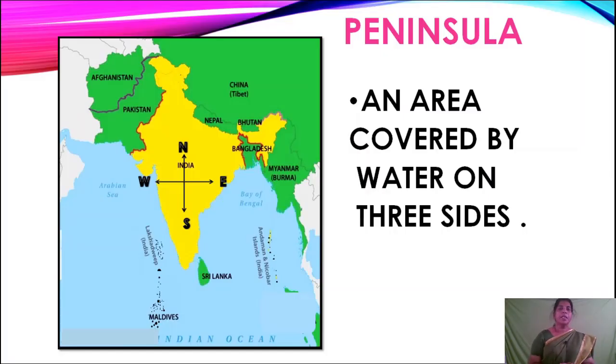Children, India is called a peninsula. The term peninsula means an area covered by water on 3 sides. Look at the map. West में Arabian Sea है, East में Bay of Bengal है and South में Indian Ocean है. So ये 3 water bodies India को surround करते हैं. So India is called a peninsula.